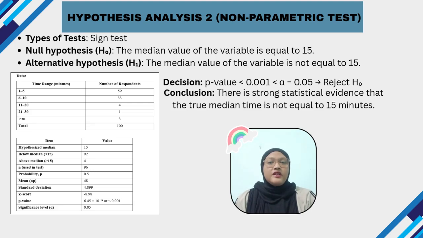Hypothesis analysis 2. Non-parametric test. For this analysis, a sign test was conducted to test whether the median time is 15 minutes. The p-value obtained is less than 0.001, which is below the significance level of 0.05. Therefore, the null hypothesis is rejected. This result indicates that there is strong statistical evidence showing that the actual median time is different from 15 minutes.